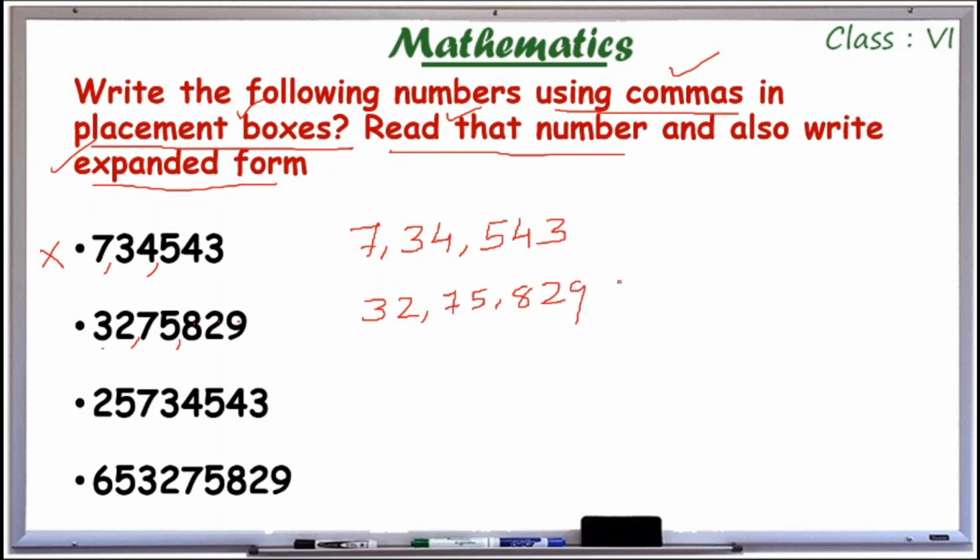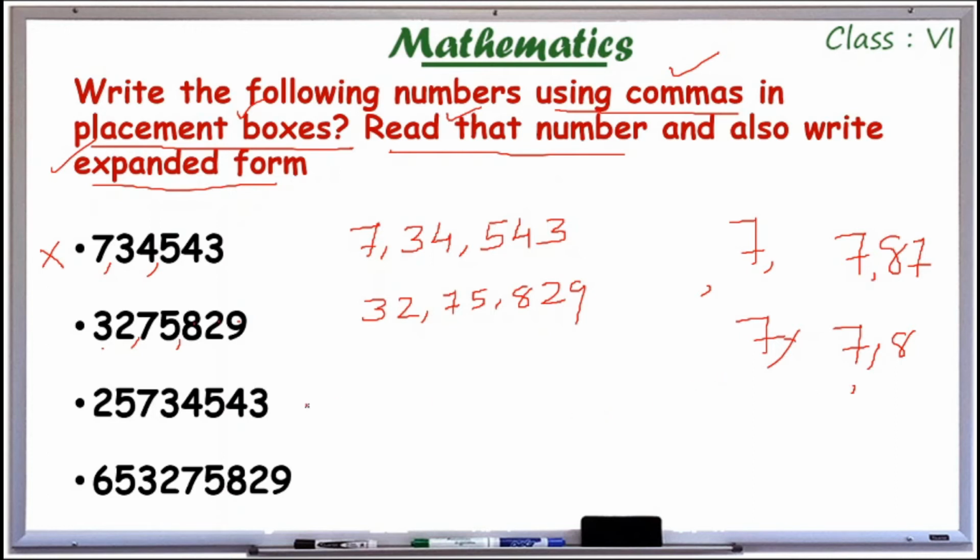75,829. So while putting commas you have to put it like this, not like this, because when we read it, it will become 71. So after 7 you have to draw a small line, then write the other numbers. If you increase the length of the comma it will become 1, so we call it 718. So a comma should be very small.